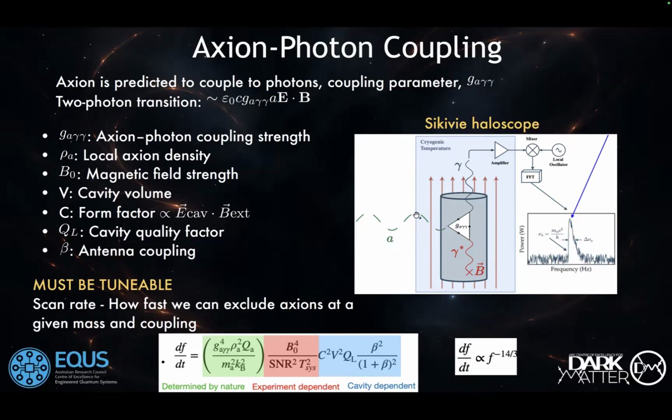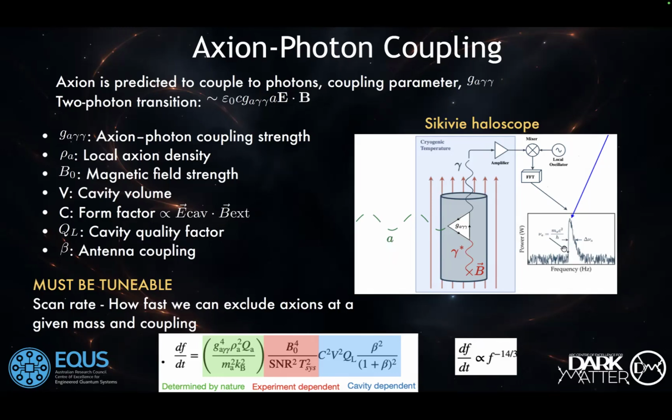And here I show a classical Sikivie haloscope, which relies on this interaction between the axion field A and electromagnetism in the form of E and B fields, and g_Aγγ, the interaction strength, which is basically being excluded by many of these experiments. So this classical experiment looks like this. We have a very strong magnetic field, and virtual photons from this field interact with axions via this interaction, creating real photons which are collected by a cavity and then amplified and detected.